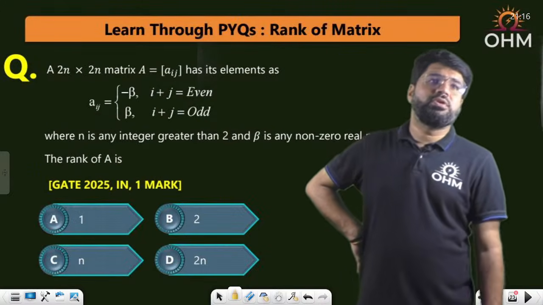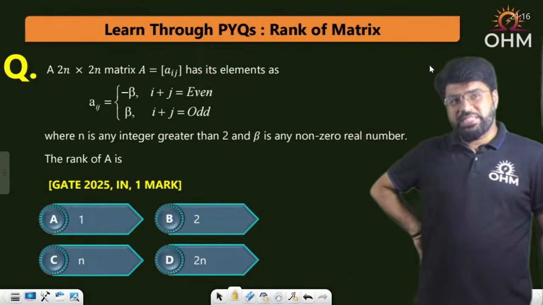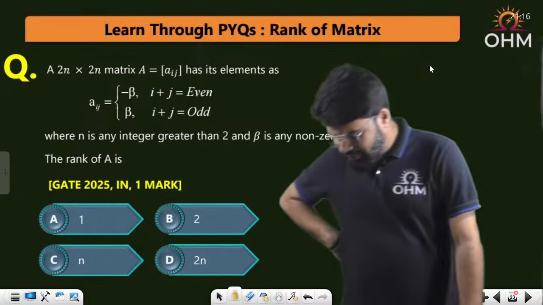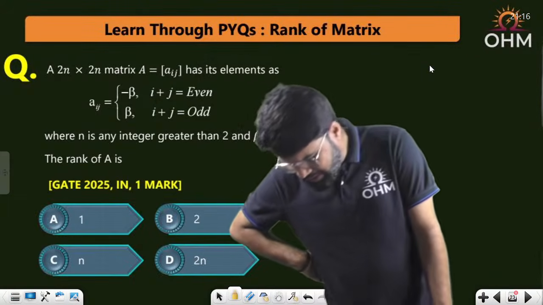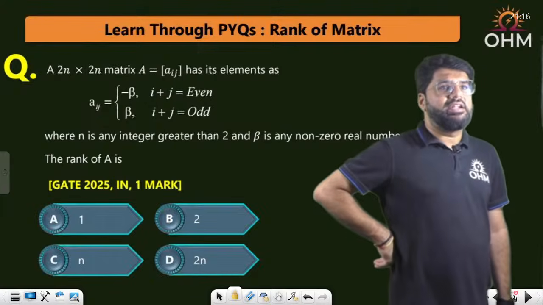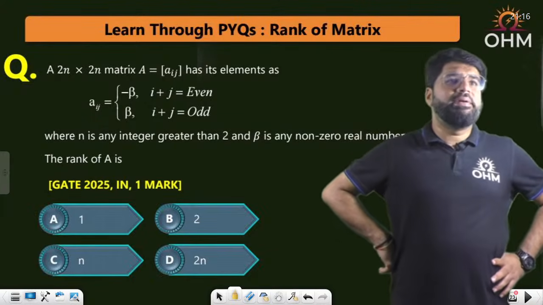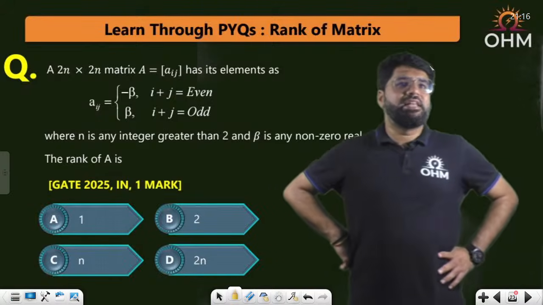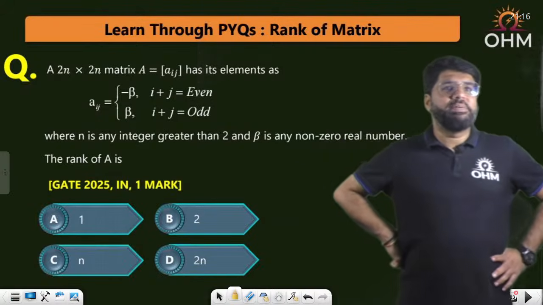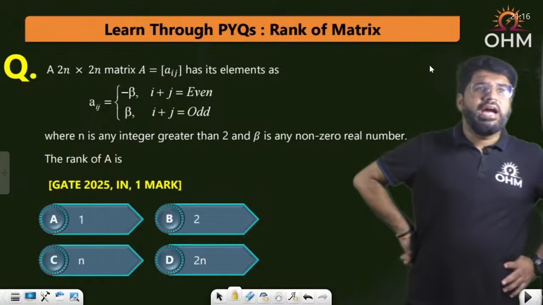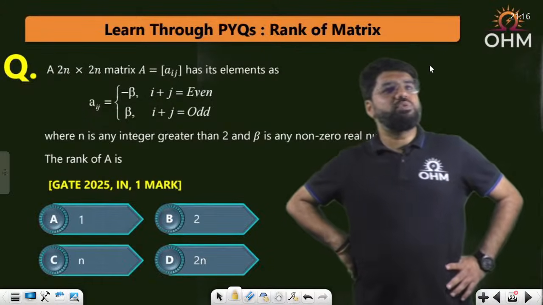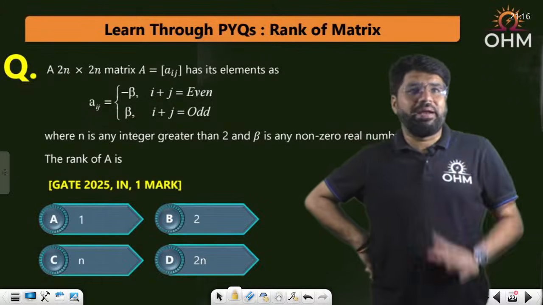GATE 2025 Instrumentation 1-mark question. The current year, 2025. Yes, Naresh, negative 8 it is. Rest all okay, it is negative 8. A 2n cross 2n matrix A has its elements given by a_ij equal to minus beta if i plus j is even, and plus beta if i plus j is odd.